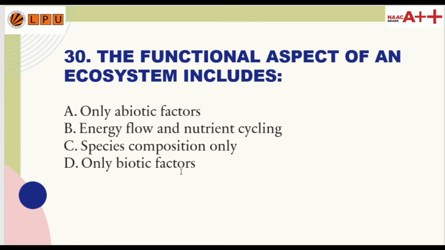The functional aspects of an ecosystem include: option A, only abiotic factors; option B, energy flow and nutrient cycle; option C, species composition only; option D, only biotic factors. So the correct answer to the last question is option B.